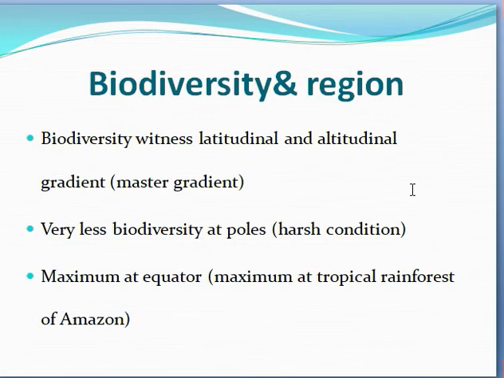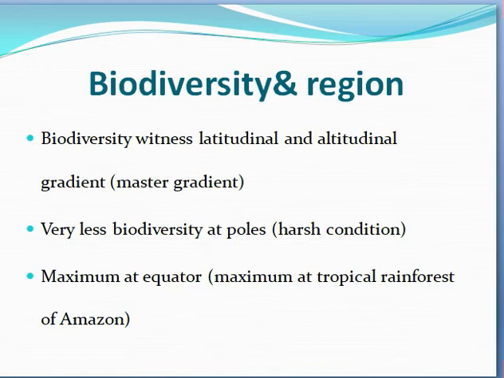Because at the poles sun rays are parallel, and at the tropics the sun rays are perpendicular. That's why the temperature at the poles is very low, and at the tropics it is very high.